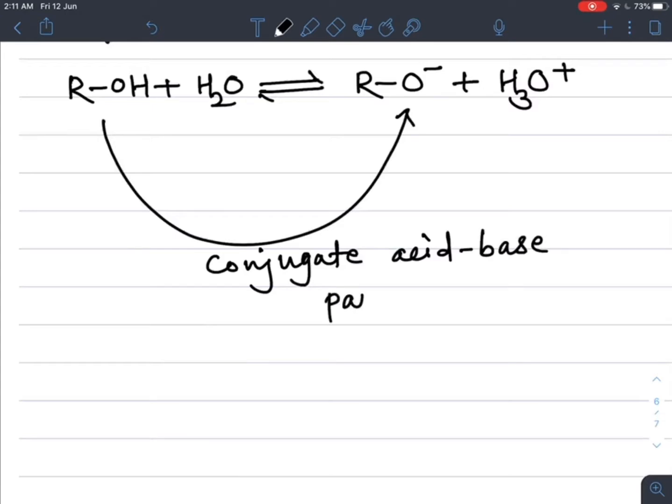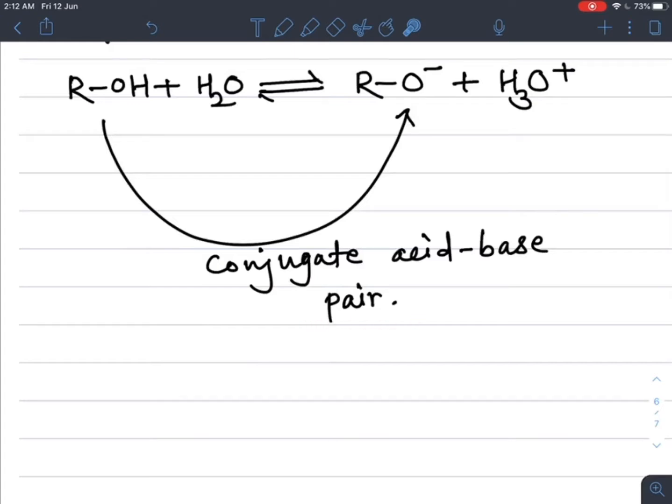So what is meant by an acid base pair? There is a difference of an H plus ion. So ROH donates H plus and gives RO minus. This is the acid and this is the base. So alcohol and alkoxide are a conjugate acid base pair.